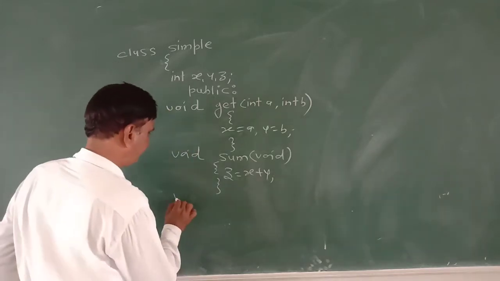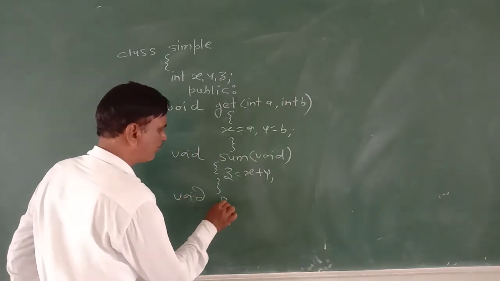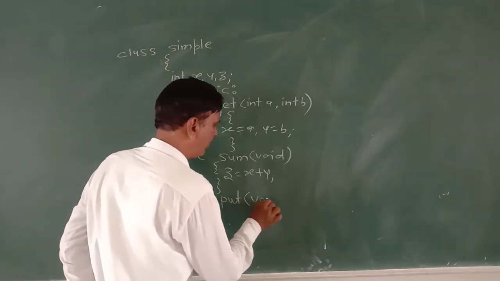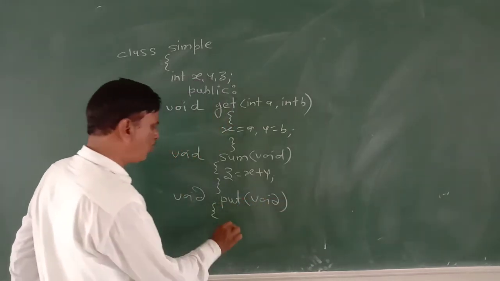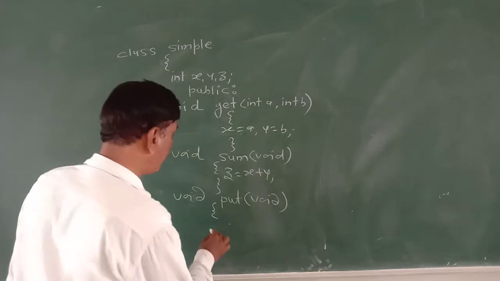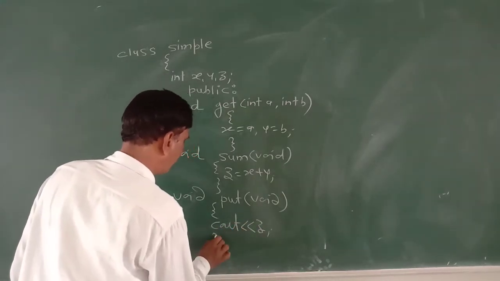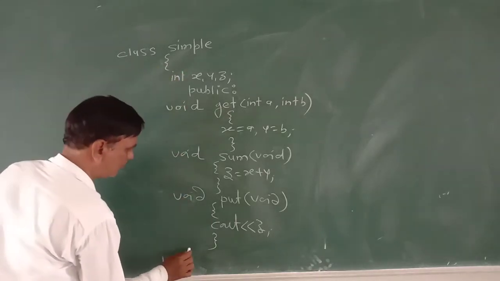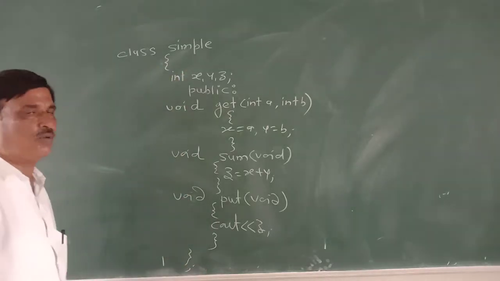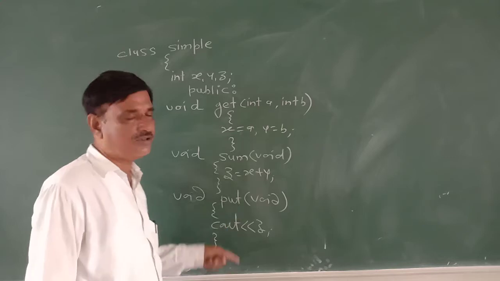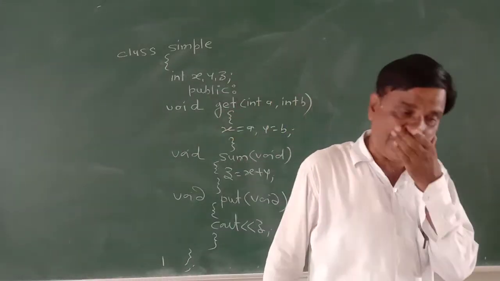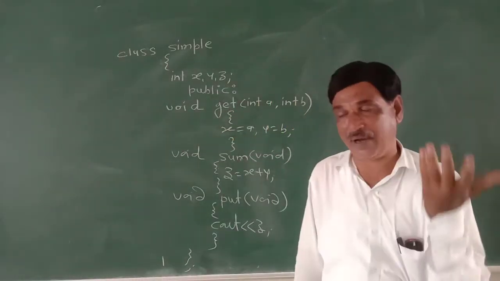Now the third function, void put void. This function also does not accept any parameter and does not return. What is it doing? It is cout z. Three data members, three function members. The class is over. We have seen what is private and what is public.